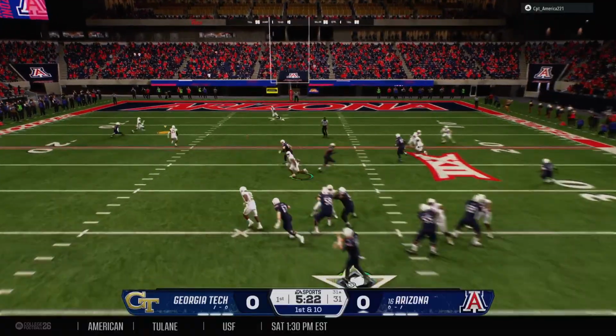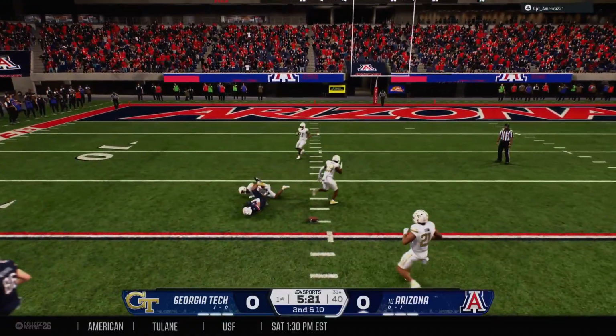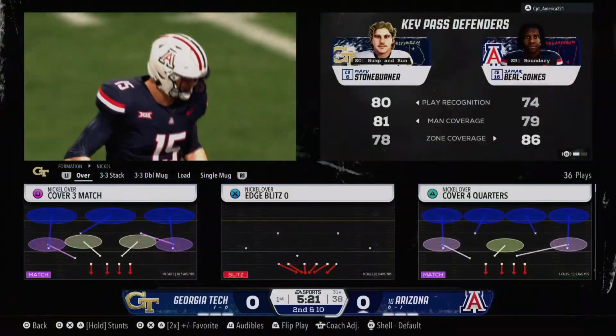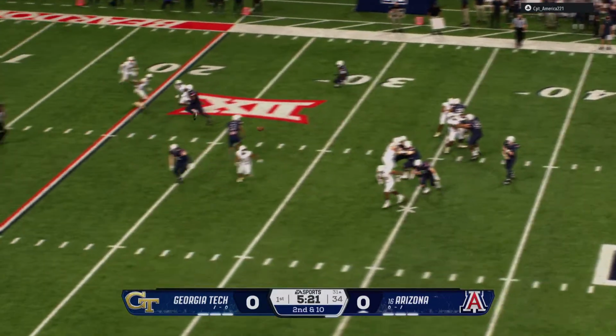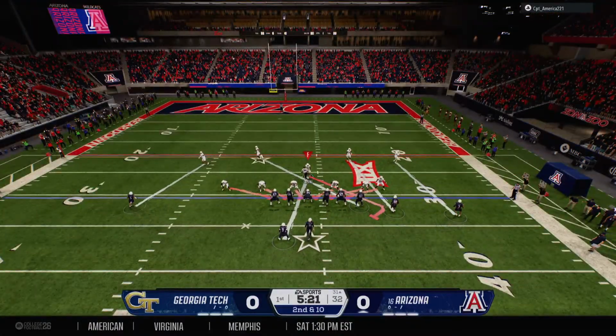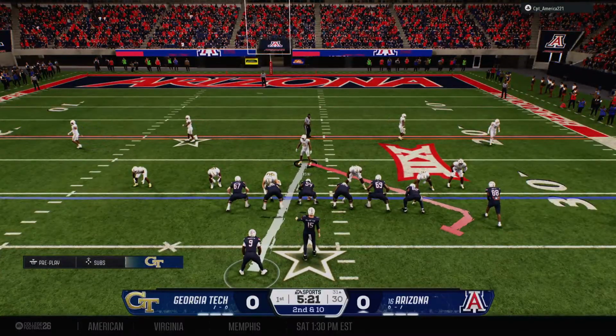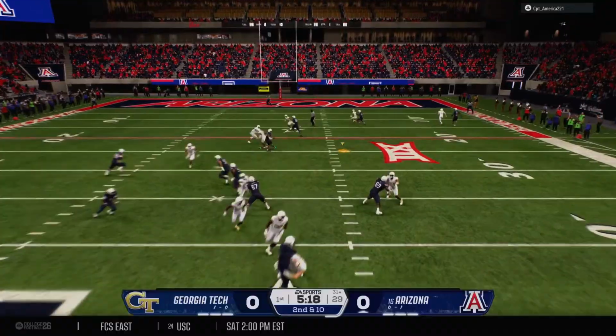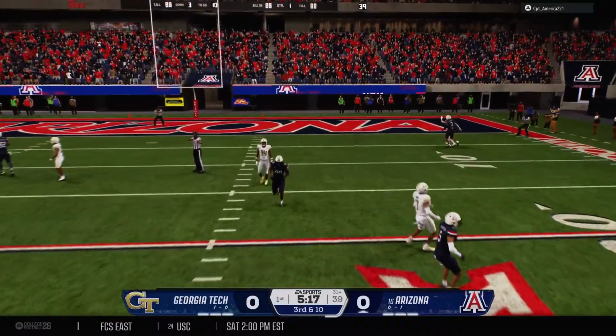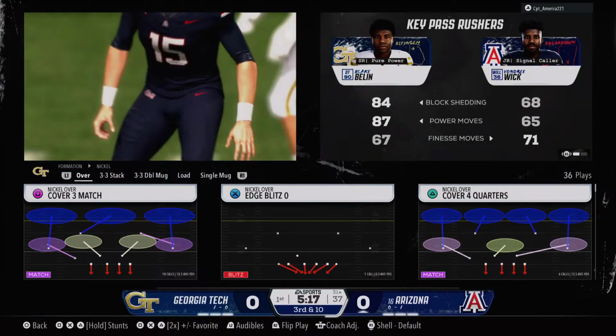Looking to throw on 1st down. And that pass incomplete. The defense got a hand on it. Oh, lack of concentration that time by the receiver. If he catches it, it's going to be a 1st down. You just have to look that ball in. Do what you do every single day in practice. In your sleep. That's a bad break for the offense early.